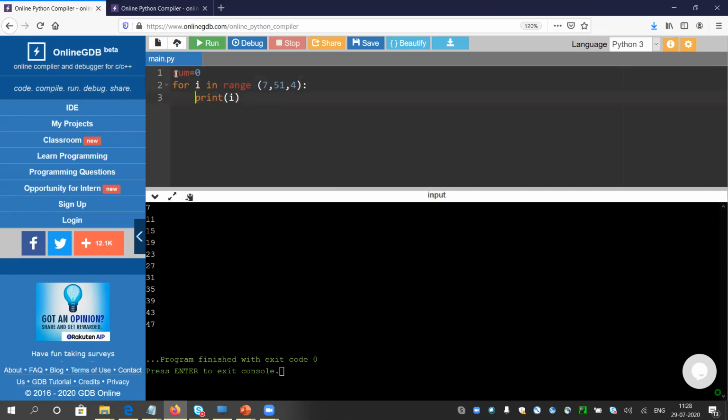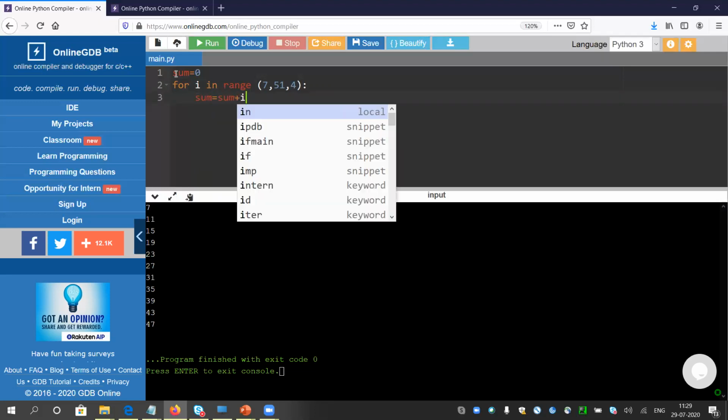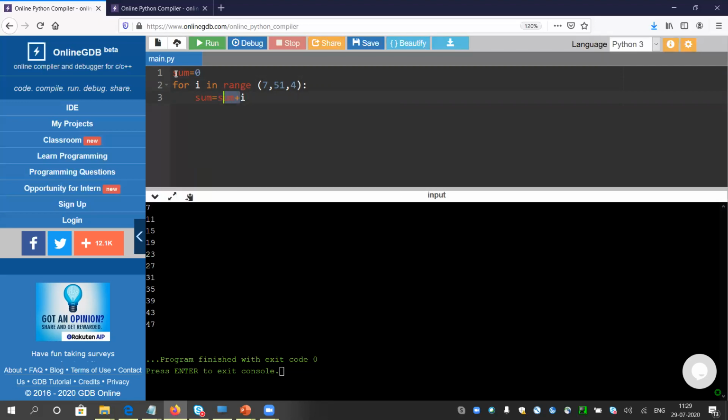Second step, whatever you are printing, do not print it. Just put sum equals to sum plus, put it inside the variable sum. Here we are printing I, so I will do sum equals to sum plus I. This part is fixed: sum equals to sum plus. That is the step 2.